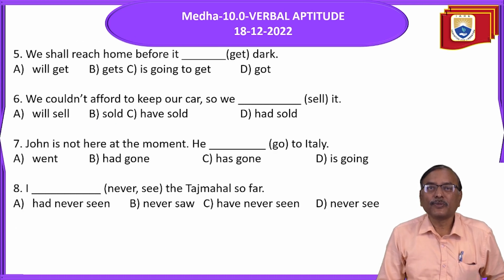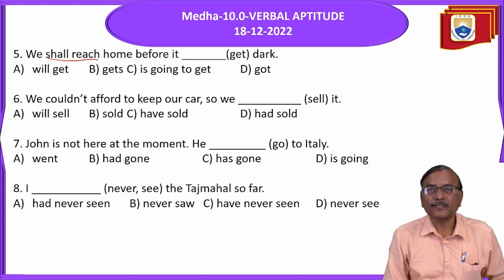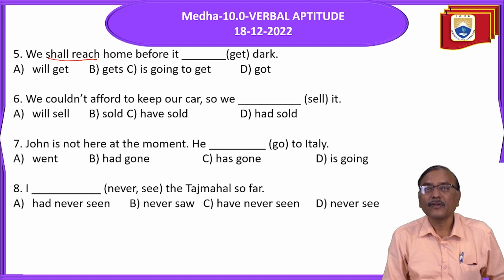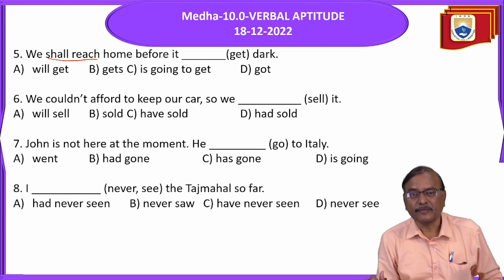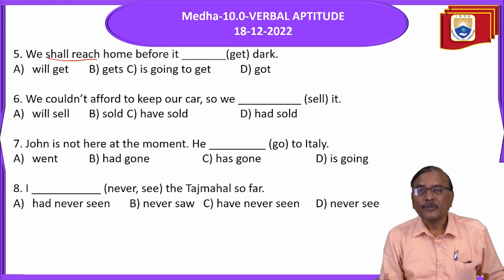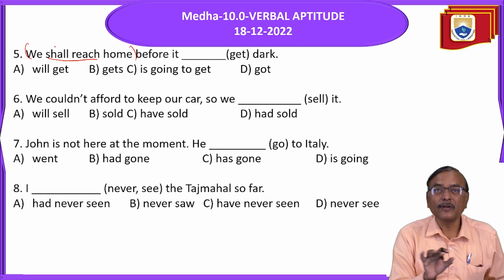We shall reach home. This is a future action. We shall reach home before it will get dark, before it gets dark, before it is going to get dark, before it got dark. So, when there are two future actions, remember, use simple future only in the main clause. We shall reach home. It has full meaning.